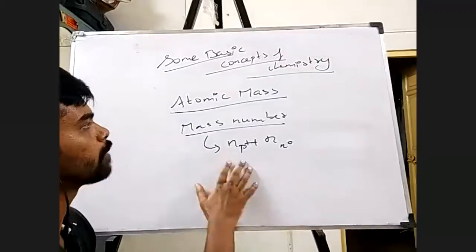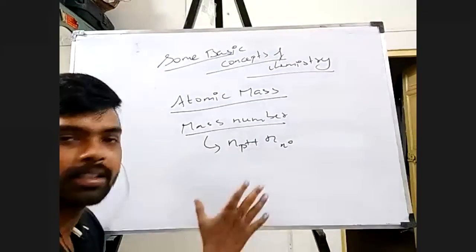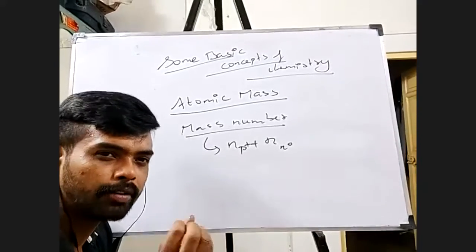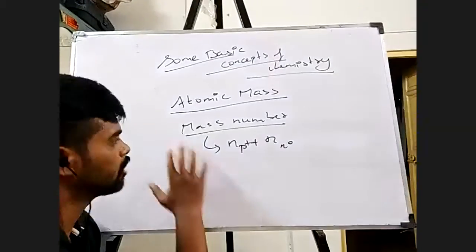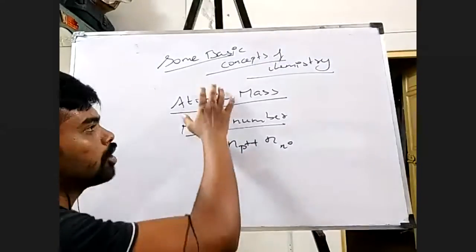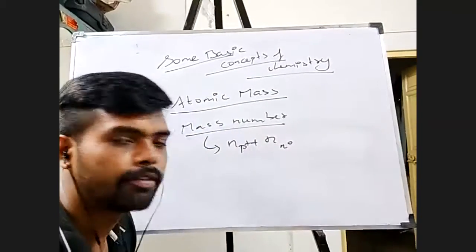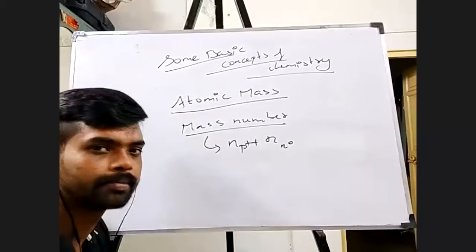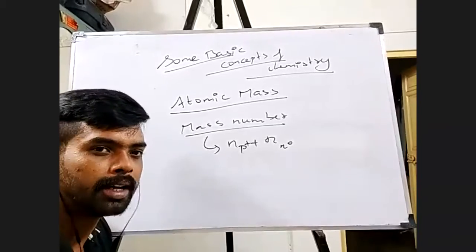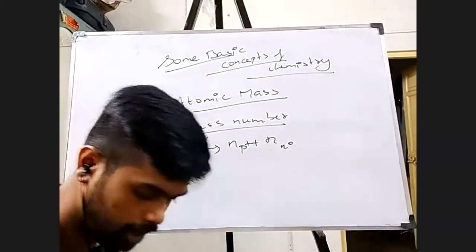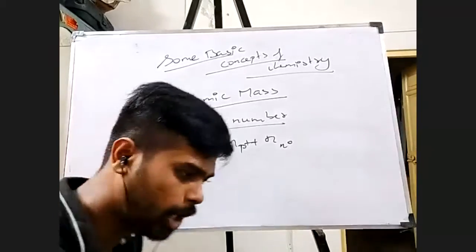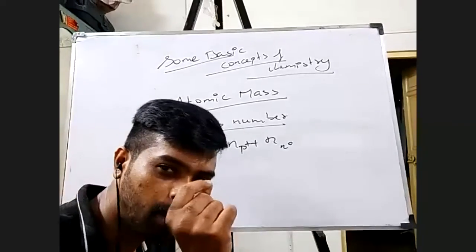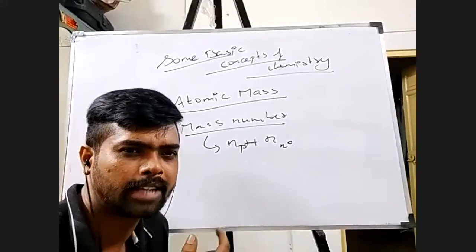People tend to confuse mass number and atomic mass. It is not the same. Crudely speaking they are the same, but if you go very technically, they are actually not the same. Now, when I go to atomic mass, people again tend to confuse it, thinking atomic mass means the mass of one atom. It is not about the mass of one atom. For example, you would have studied that the atomic mass of sodium is 23. That is 23 grams, right? So can I say one atom of sodium weighs 23 grams? Absolutely not.